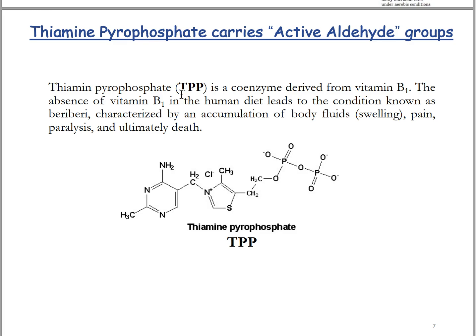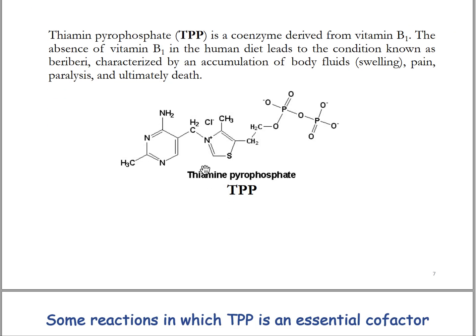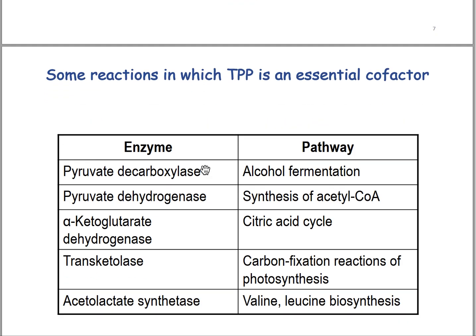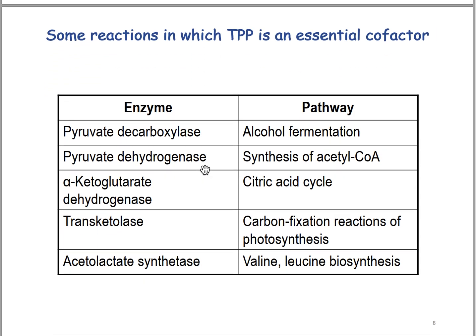vitamin B1, it can produce beriberi, which is characterized by the accumulation of fluids or swelling and pain and paralysis, and ultimately death in the human being. Okay. So some reactions in which TPP is an essential cofactor.